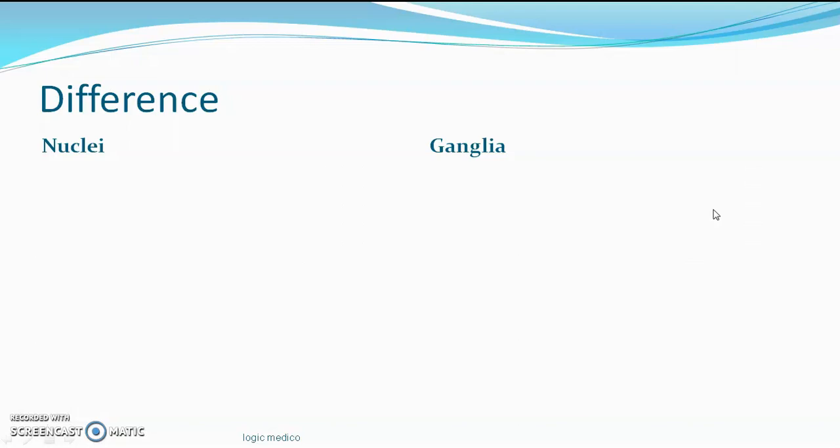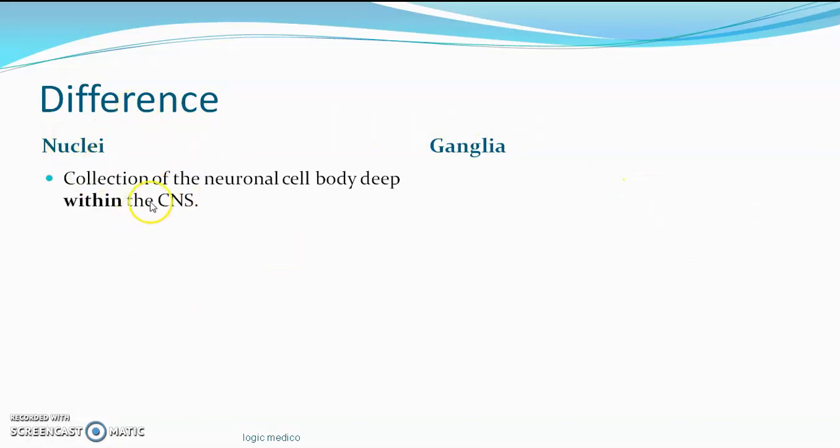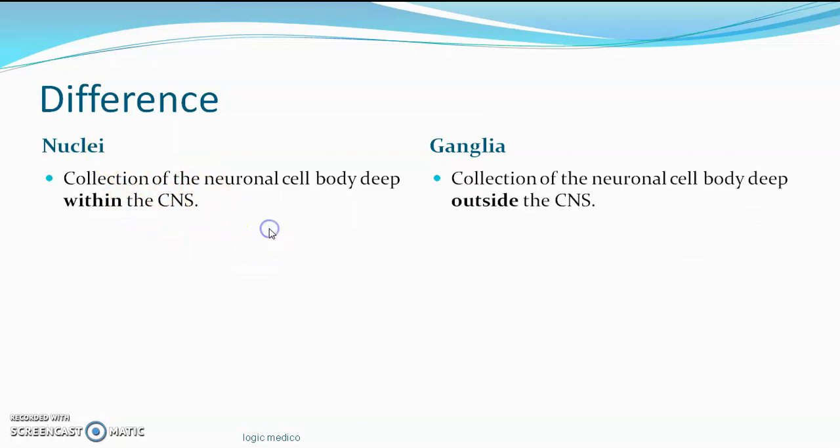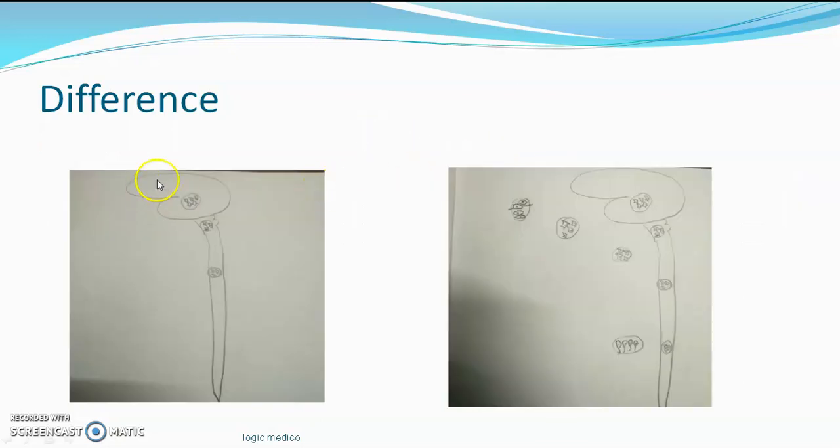If you understand the parts of the neuron correctly, you should now be able to understand the difference between nuclei and ganglia. The collection of neuronal cell bodies deep within the CNS is called nuclei, also called nucleus, whereas the collection of the same neuronal cell bodies outside the CNS is termed ganglia. There are various examples, you will understand that later. In the brain there are the thalamus, hypothalamus, basal nuclei, cerebellar nuclei. These are all the centers for information to come and leave, so the cell bodies are present over there. That's what you have to understand.